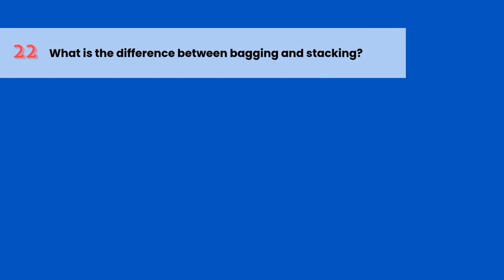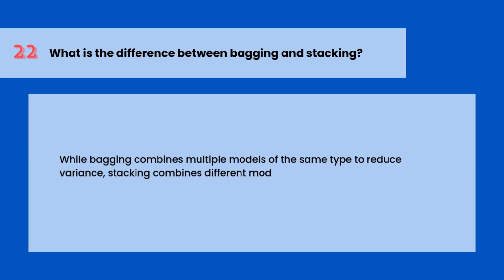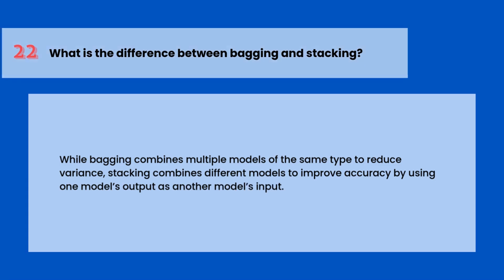What is the difference between bagging and stacking? While bagging combines multiple models of the same type to reduce variance, stacking combines different models to improve accuracy by using one model's output as another model's input.